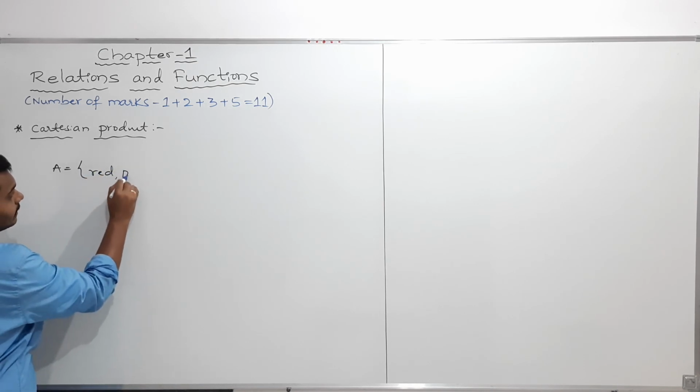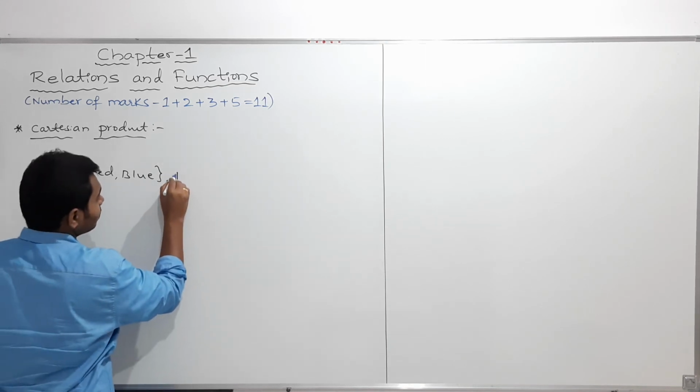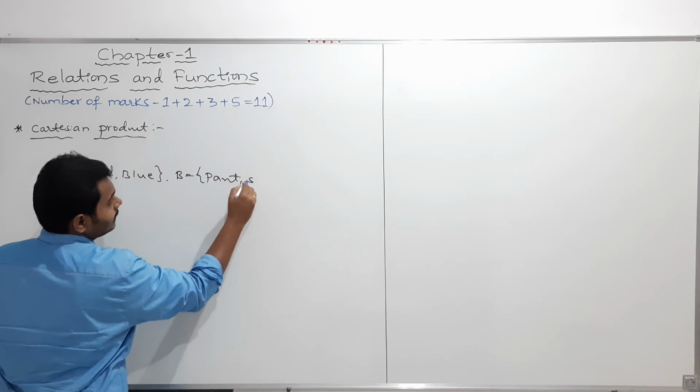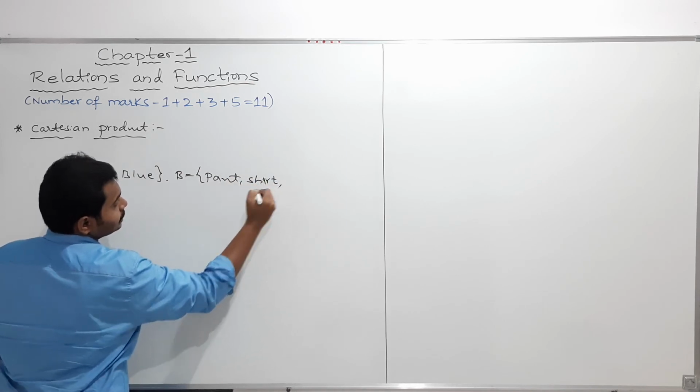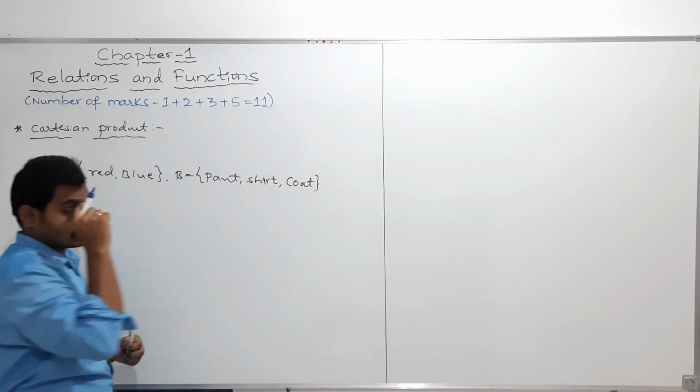I am taking red and blue. And another set I am taking: pant, shirt and coat.